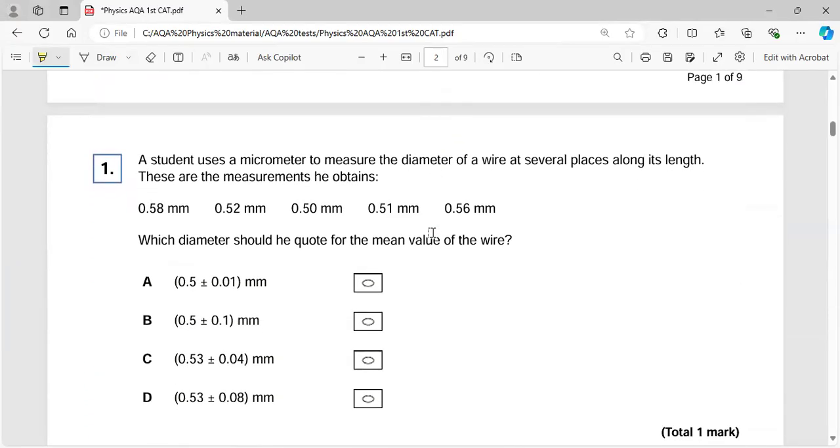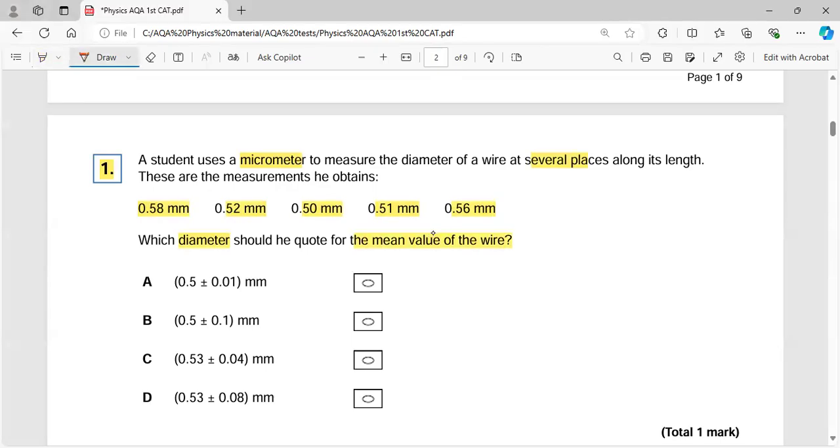If you look at question number one, it is related to the absolute uncertainties. And we can see that a student uses a micrometer to measure the diameter of a wire at several places along its length. These are the measured values. So 1, 2, 3, 4, and 5. So it means that the micrometer is used 5 times to measure the diameter of that wire, and it ranges from 0.58 millimeter to 0.50. And what they're asking is: what is the diameter, and how do you quote the mean value of the wire?